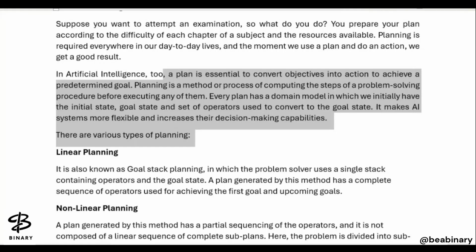So every plan has a domain model also. What domain model are we talking about here? In it, we first decide the initial state: what state the system is presently in, and what resources and actions will be needed in between to reach the goal. So every plan has a domain model in which we have the initial state, the goal state, and the set of operators used to convert to the goal state, that is, what operators or methods are available that we can use to achieve the goal state.